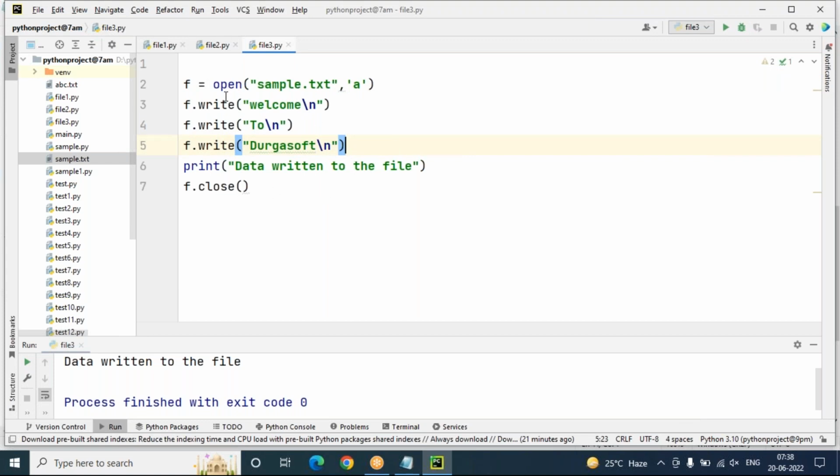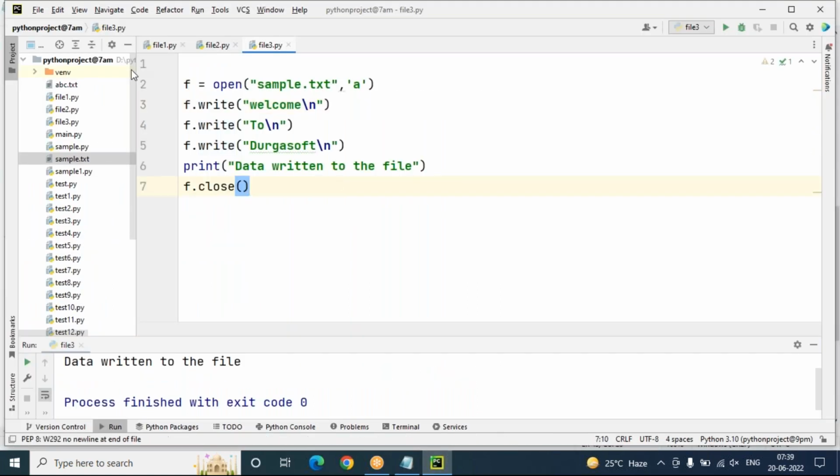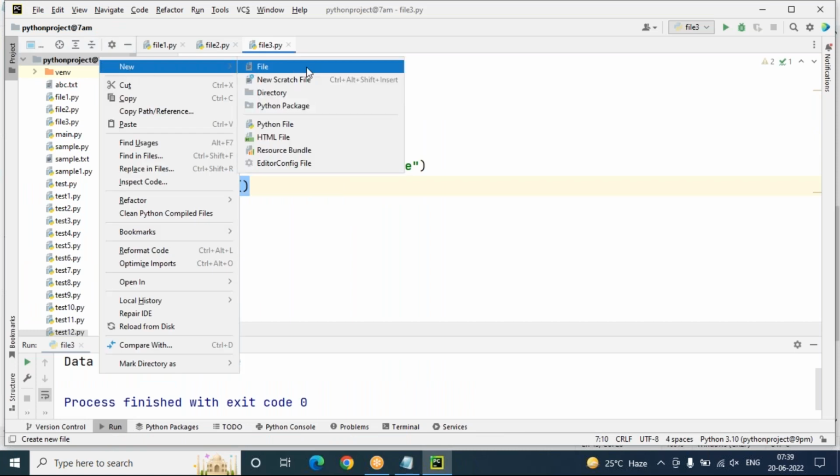So this is a write operation using the write method only. But there is one more method, the writelines method. The write method is used to store string data, but the writelines method is used to store a list of lines. A list of lines means all the data will be stored in list format. So list data can be stored into the file. Let me show you how the writelines method works.